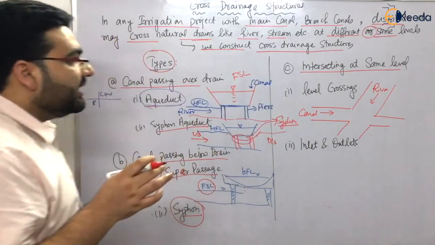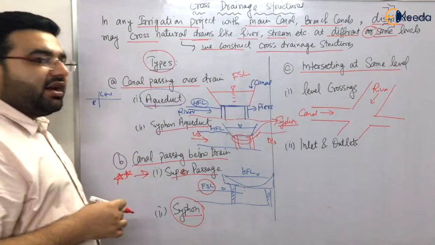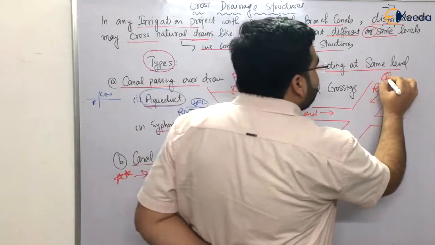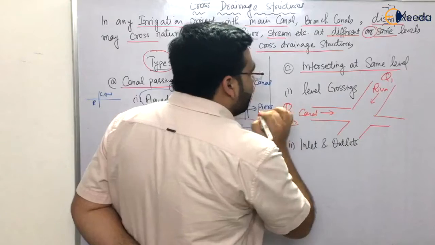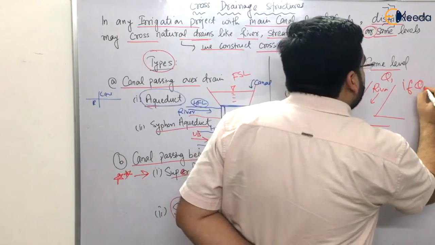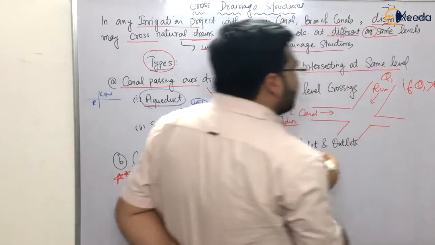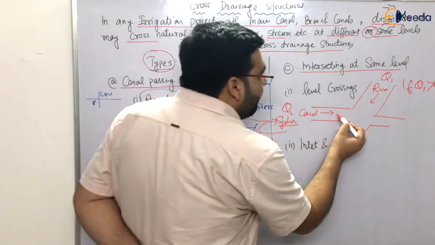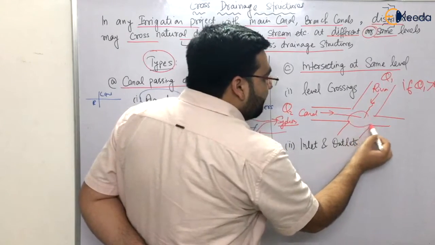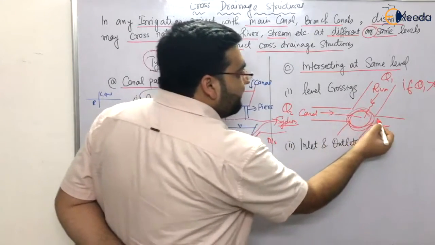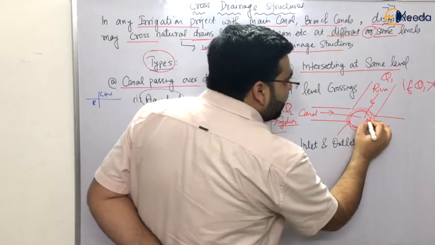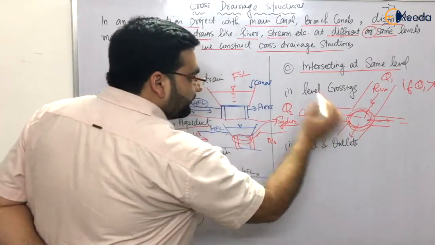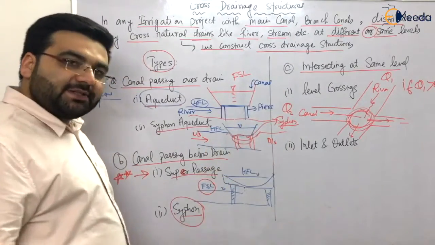And level crossings are provided, again I'm telling you, when the discharge in the river is Q1 and the discharge in the canal is Q2, and Q1 is greater than Q2, that is, the discharge in the river is very high as compared to the discharge in the canal. So what will happen? The river water will come and the water will mix here. We have an outlet also. From here the water will go to the canal, clear, and the river will flow here, clear. So mixing will take place.